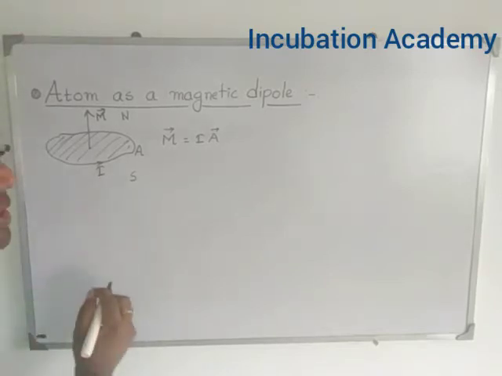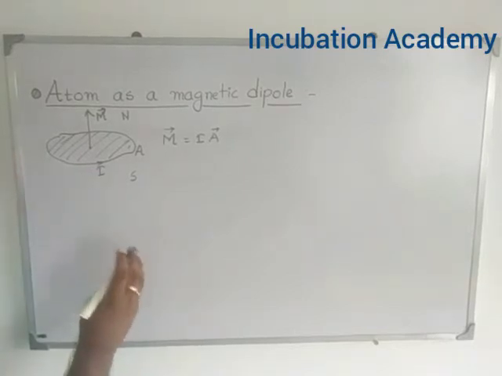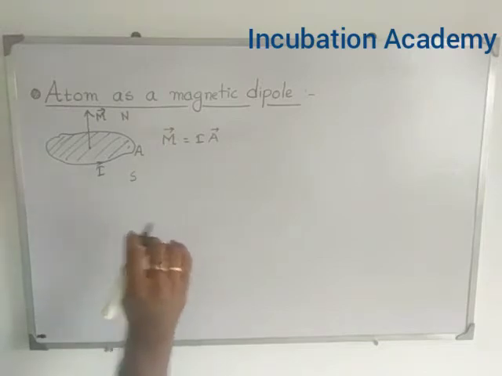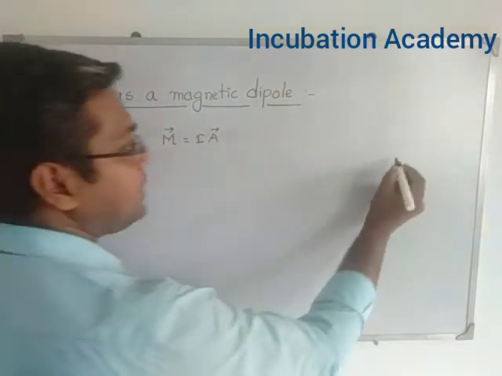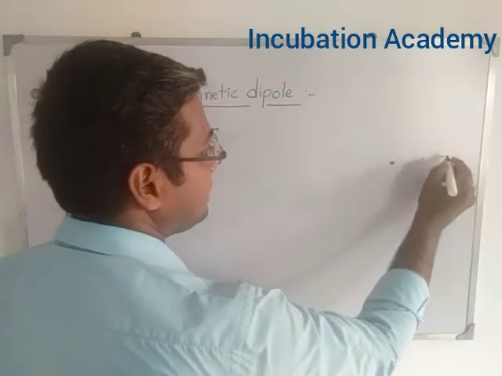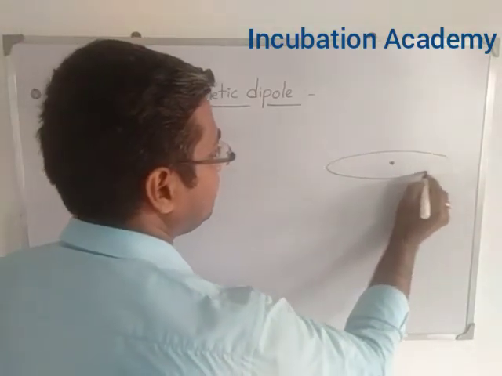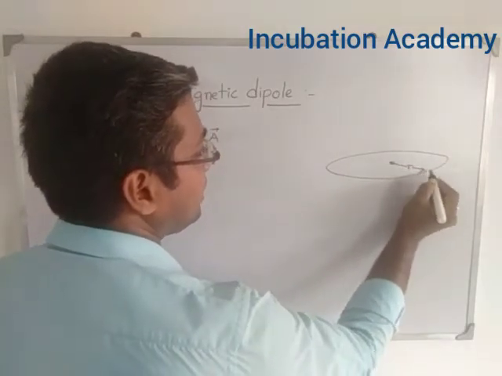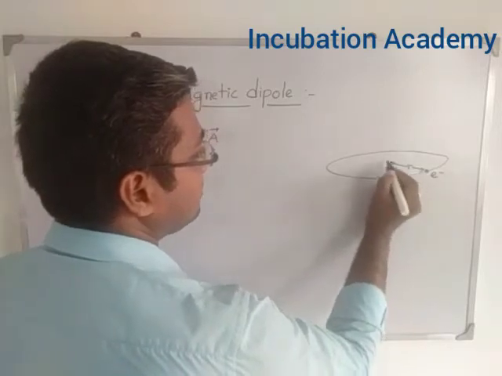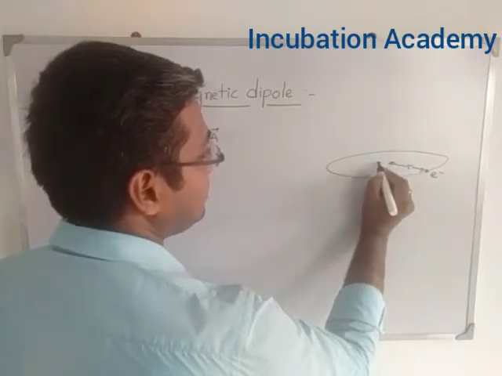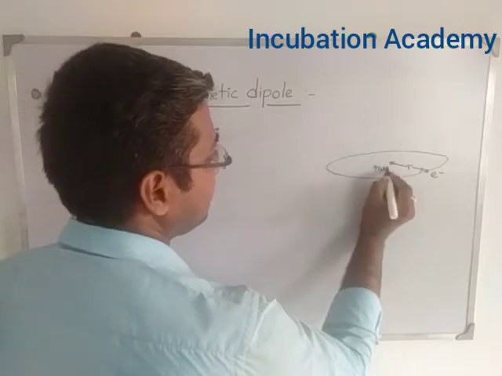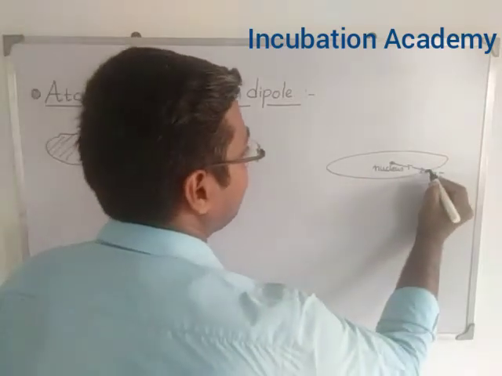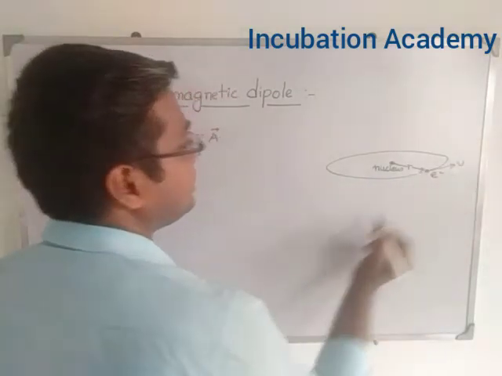That you will see. What does an atom basically constitute? An atom basically constitutes a nucleus, and an electron. If I consider the simple Bohr model of the atom, this is my nucleus, and this will be the orbit of the electron, and the electron is orbiting around the nucleus in an orbit of radius r. Let us say this is the velocity of the electron in that particular orbit.